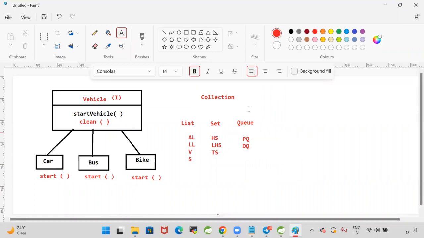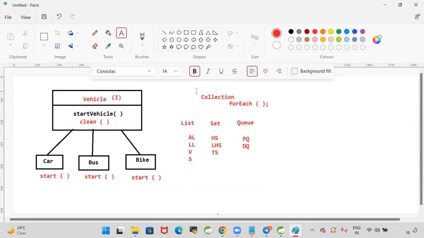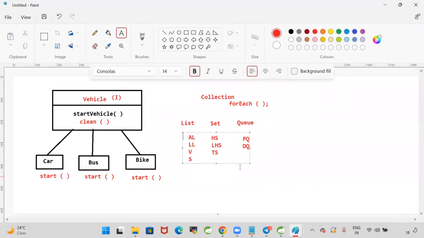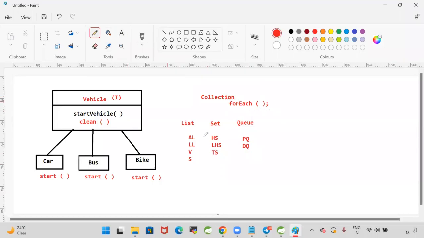For example, if I add one method in the collection interface, for example, a method called forEach. The collection interface, released in the 1.2 version, is implemented by array list, linked list, vector, stack, hash set, linked hash set, tree set, priority queue, and DQ. Now, if I add a new abstract method in the collection interface, then what will happen to all these classes? All these classes will fail.